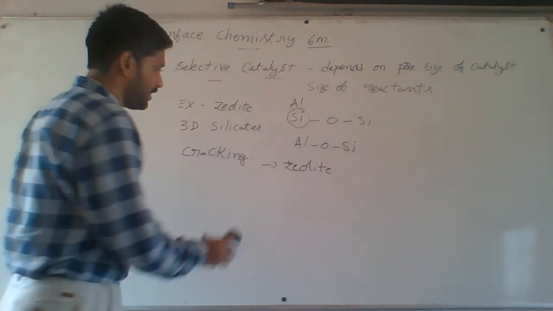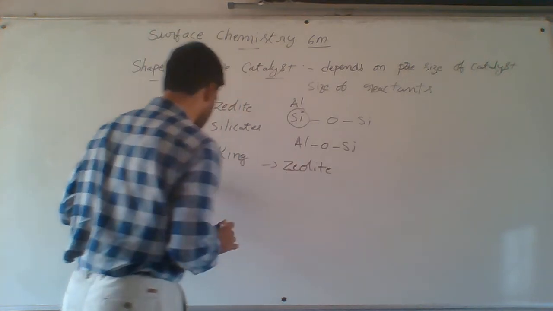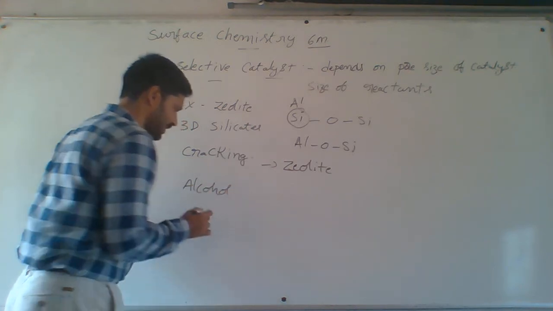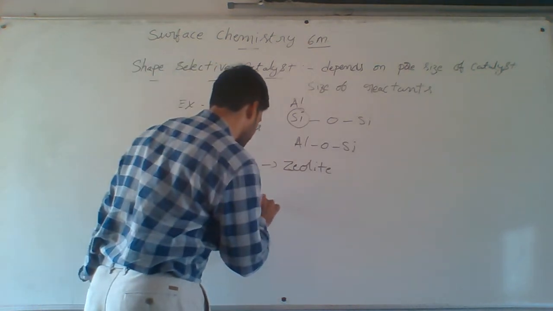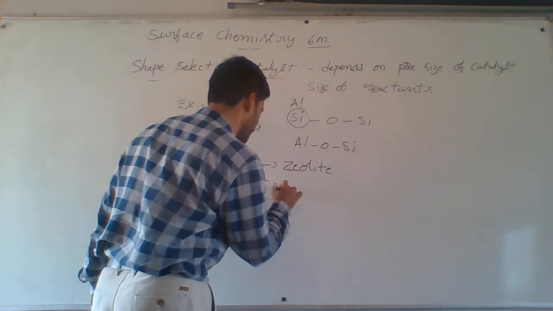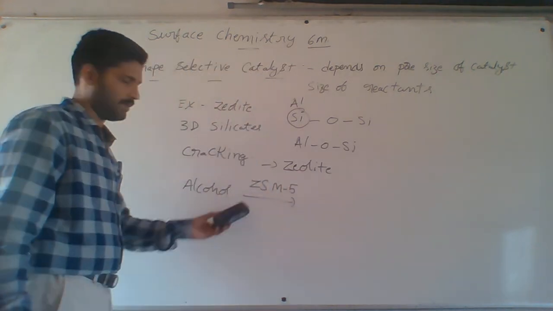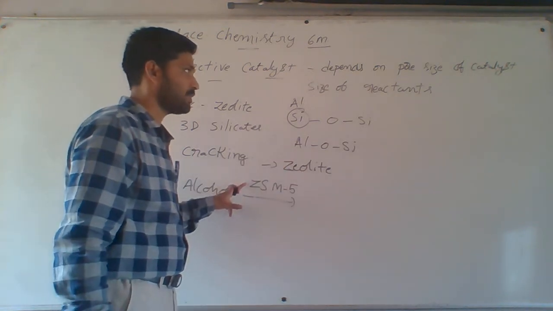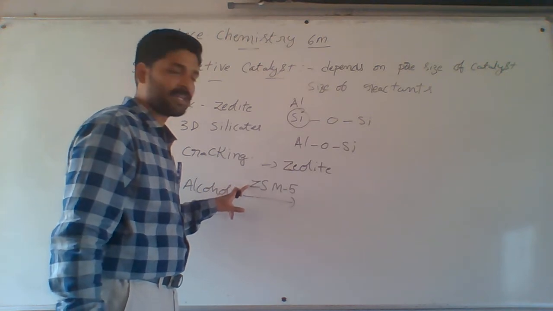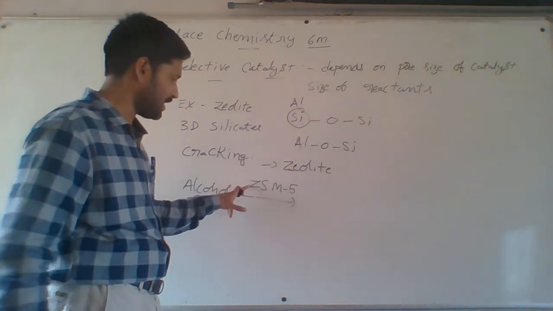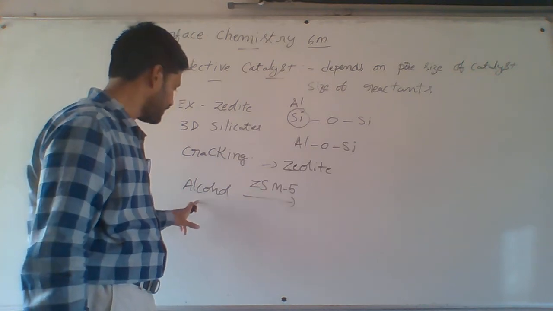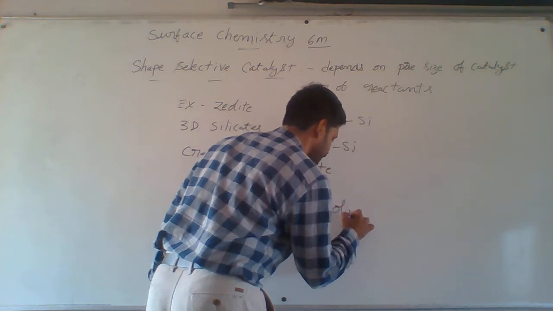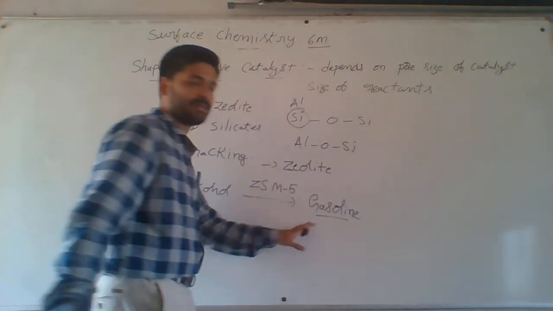Here zeolite catalyst we are using. For example, here I am taking alcohol. That alcohol is treated in presence of ZSM5. ZSM5 is a good shape selective catalyst. It has a large pore size, and it depends upon the size of the reactants. That's why it is a good shape selective catalyst. When alcohol is treated with ZSM5, the alcohol is converted to gasoline, which is nothing but petrol.